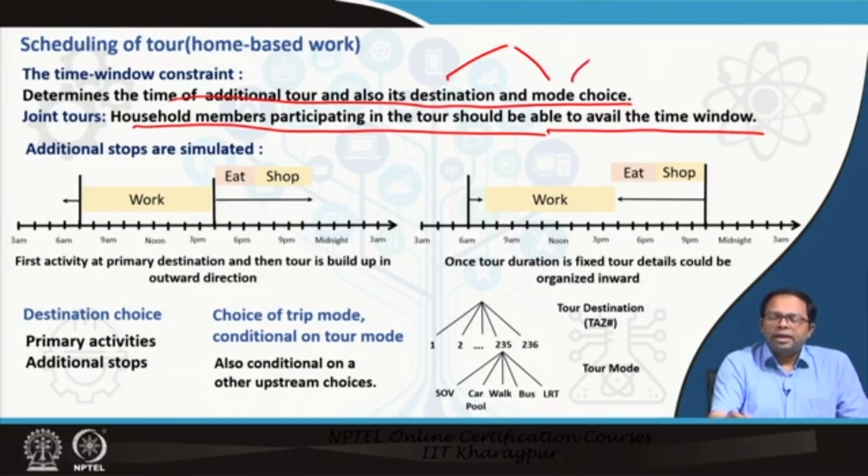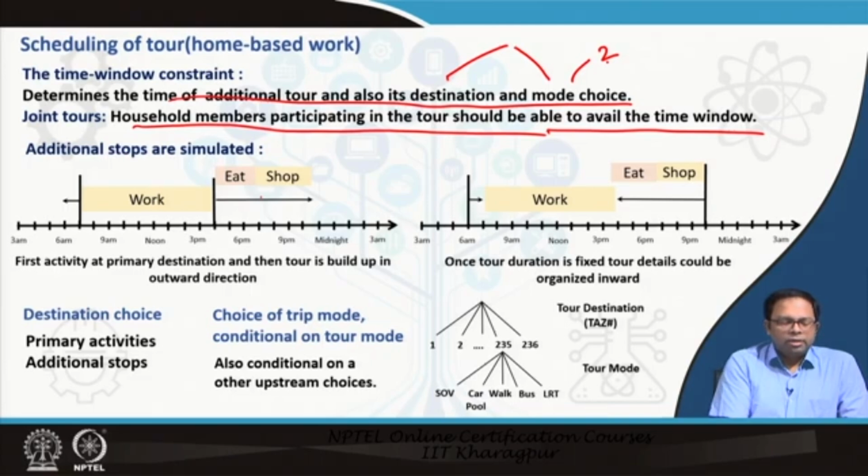If the mode takes 2 hours and the destination is at a certain distance, and to reach there we require 2 hours, then probably those alternatives will not be available to me to choose from. So the choice of a location to go for eating will probably depend on the available time that we have in hand, right?